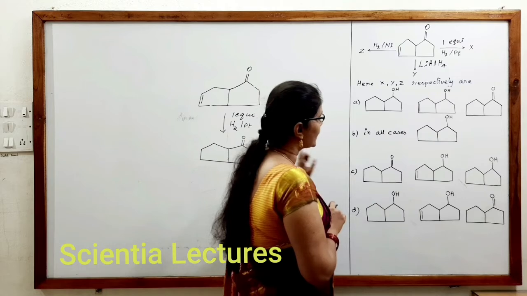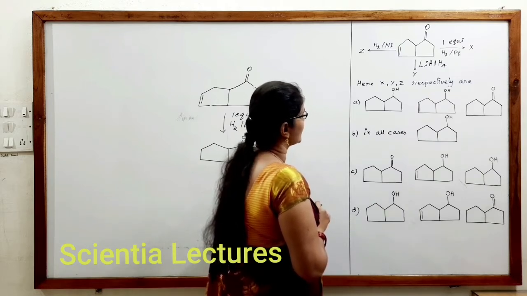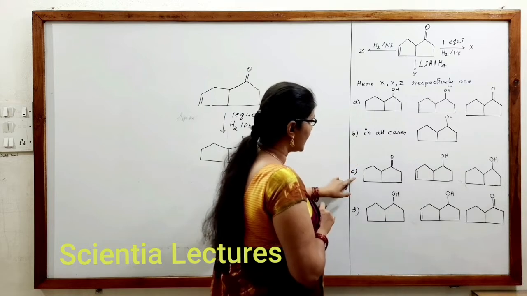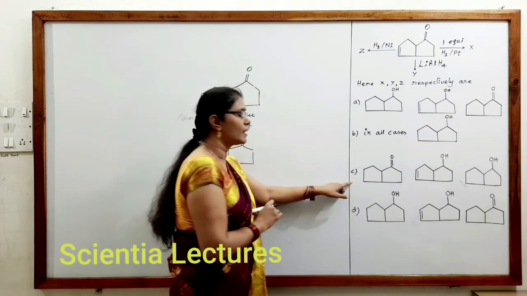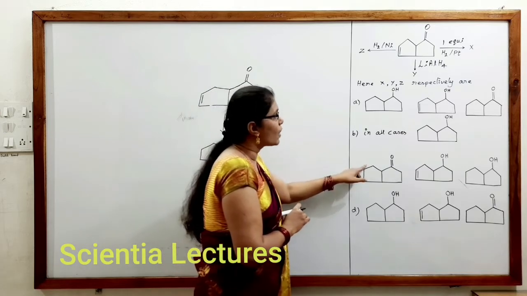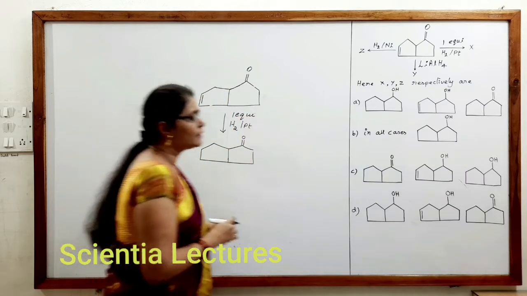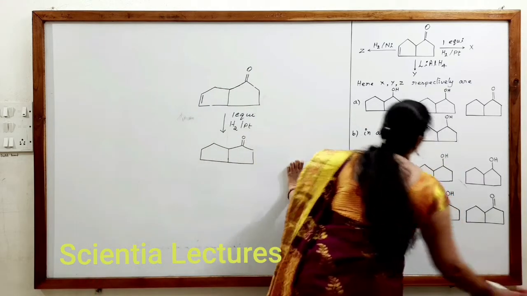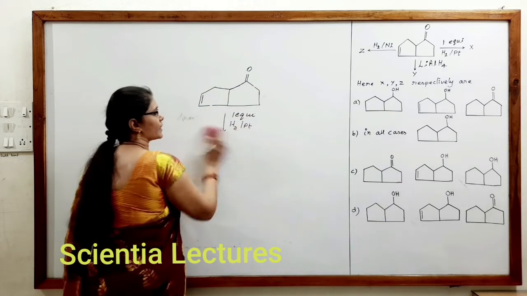Let us check the answers for X, Y, Z. X could be this, so by this itself we can conclude that the answer would be C, because only this X is possible. But let us see the other answers also. For Y and Z, what will be the products formed? Let us check that.